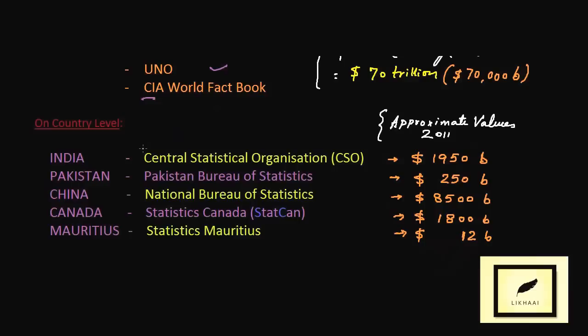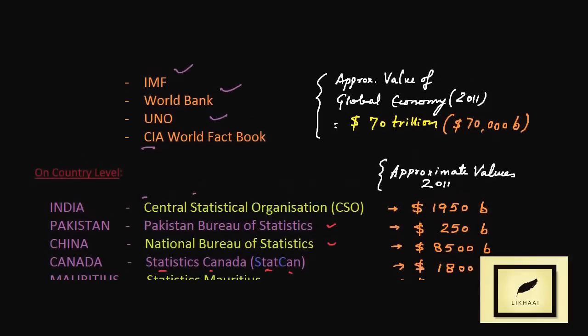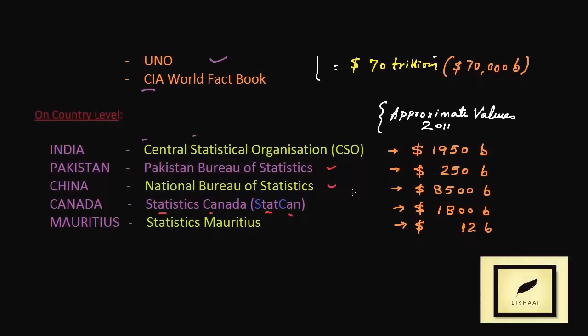In India, it is the CSO, the Central Statistical Organization. Similarly, in Pakistan we have the Pakistan Bureau of Statistics, and in China the National Bureau of Statistics. Canada has StatCan, Statistics Canada, and in Mauritius we have Statistics Mauritius. Every country has its own statistical office which predicts the GDP of its own country.